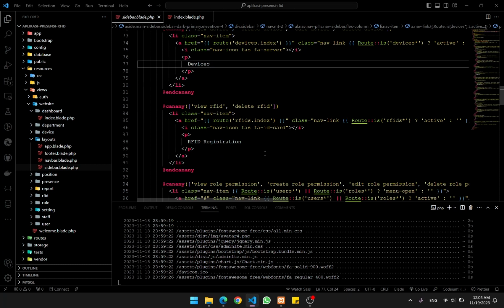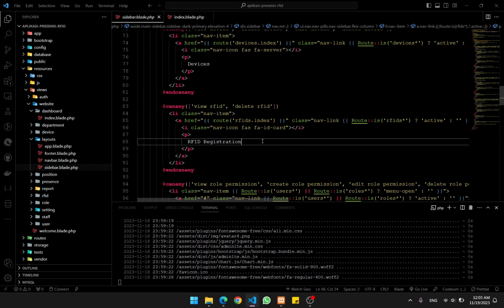And then there's the RFID registration menu. On this menu, we will show first, before we register a new RFID, we must turn the device into, not reader mode, but the opposite of it. So it's register mode.